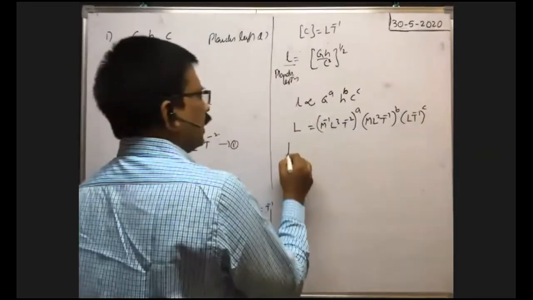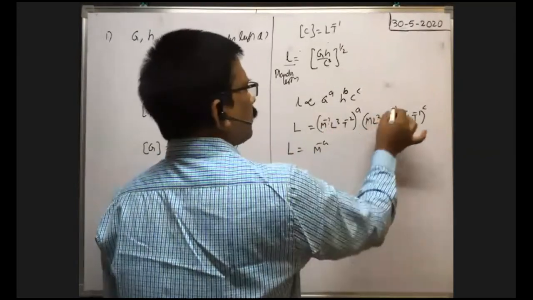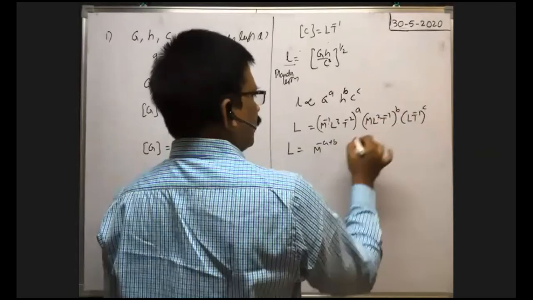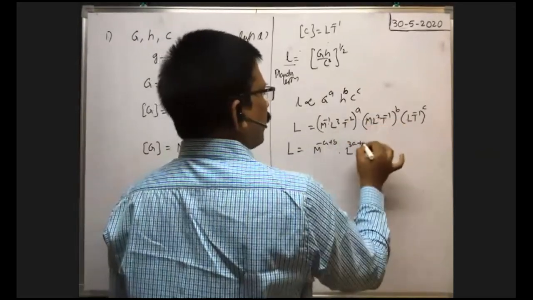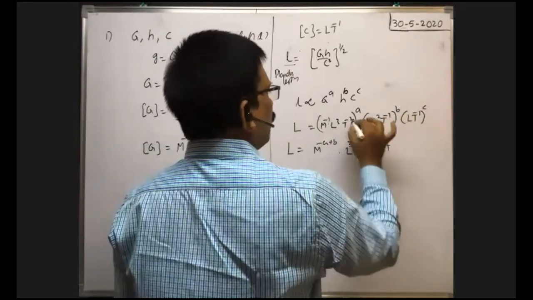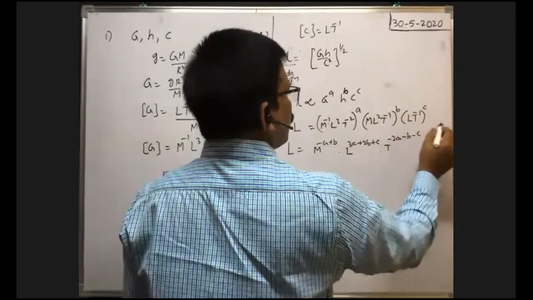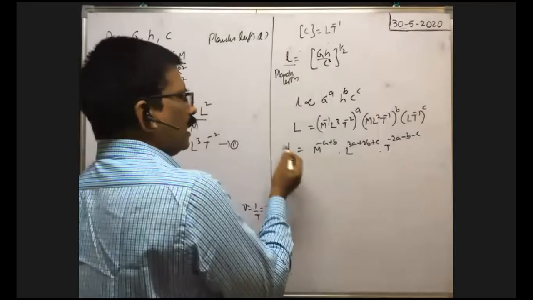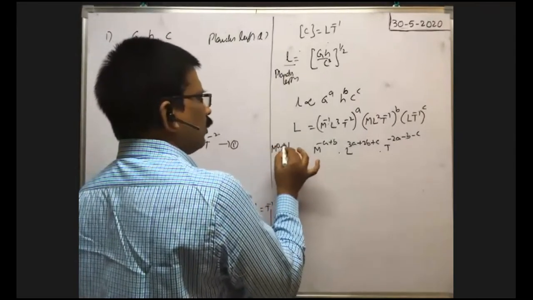Now L is equal to M to the power of minus A, M to the power of plus B, into L to the power of 3A plus 2B plus C, into t to the power of minus 2A minus B minus C. On the left side, there is no M term and no t term, so it is M0, t0, L to the power of 1.